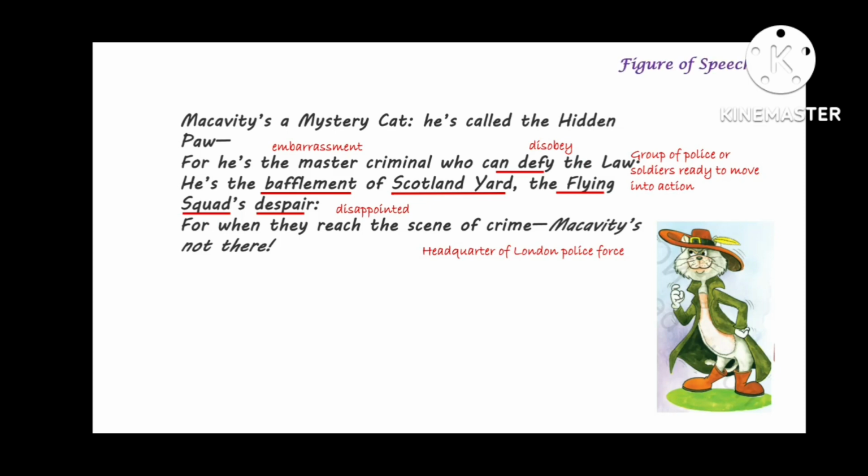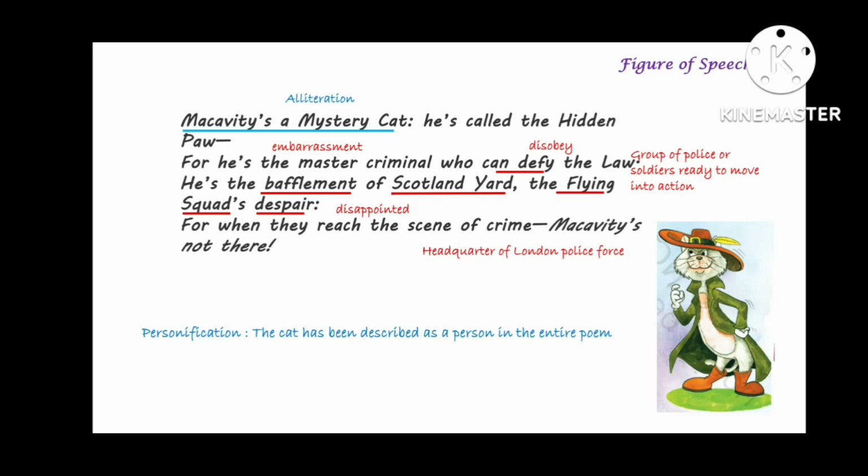Let's see the figure of speech used in this stanza. In the first line, Macavity is a mystery cat, there is an "m" sound in the beginning of the words. So there is alliteration. Alliteration is a figure of speech in which consonant sounds are repeated in the beginning of words, closely placed words.